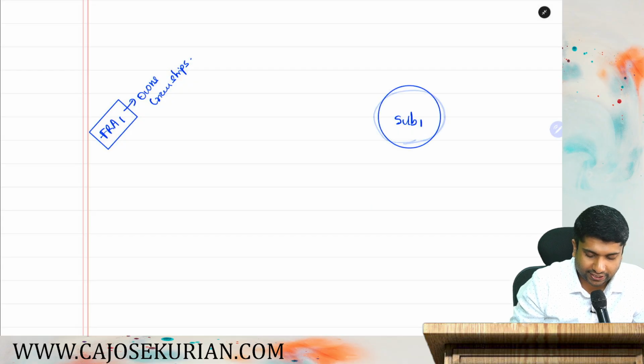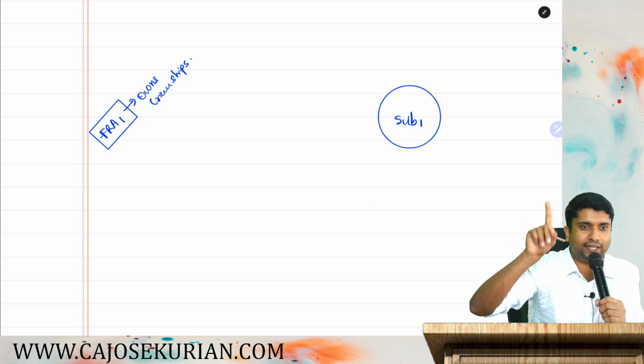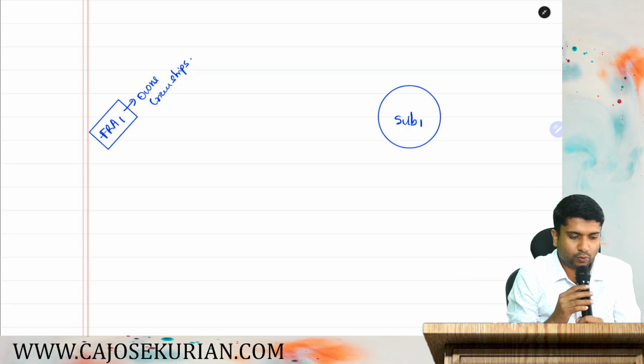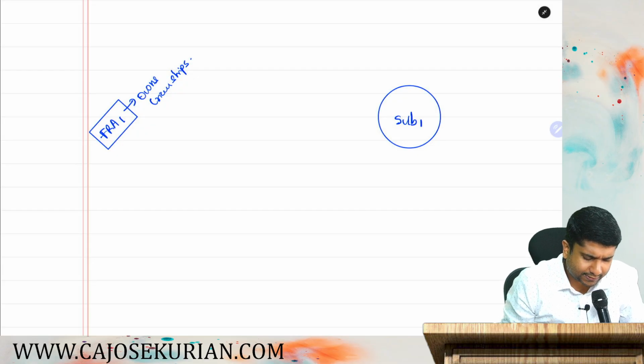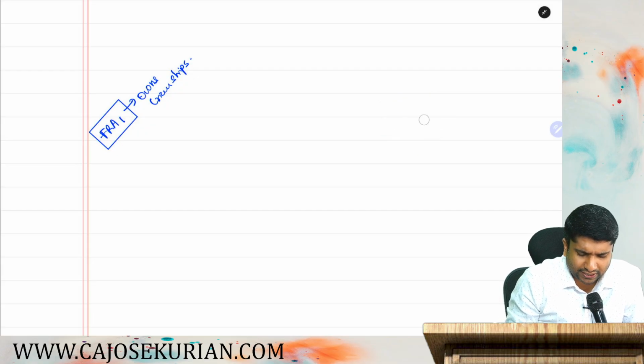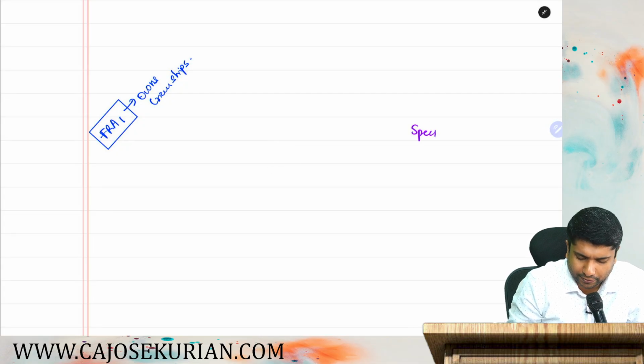It's a subsidiary company; that's why I've written SUB, meaning subsidiary. Or rather, let's say another company, not a subsidiary of this foreign company. We will write specified company, okay?